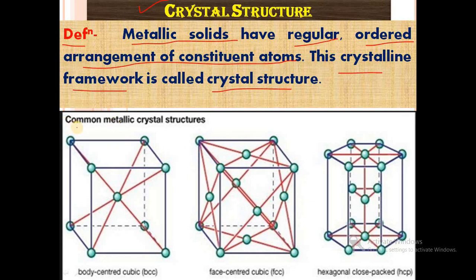The common metallic crystal structures are BCC, body centered cubic, in which the central metal ion is surrounded by 8 metals.